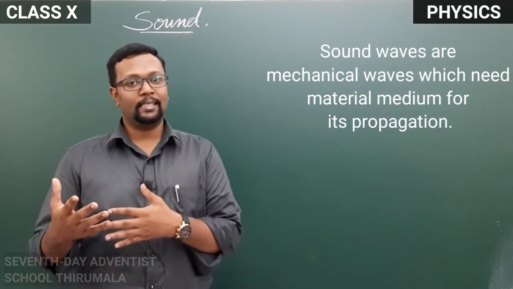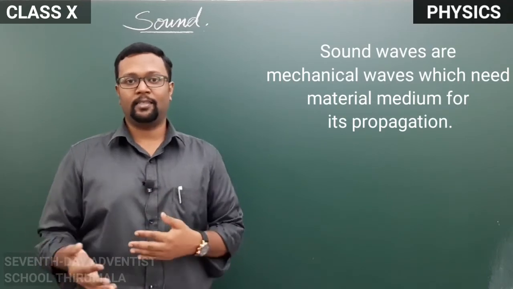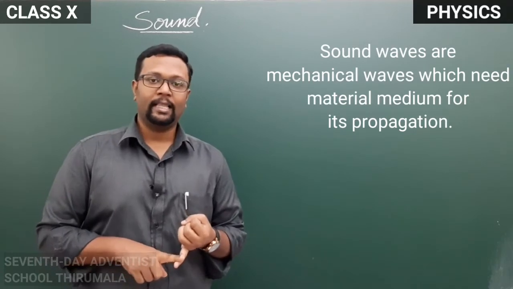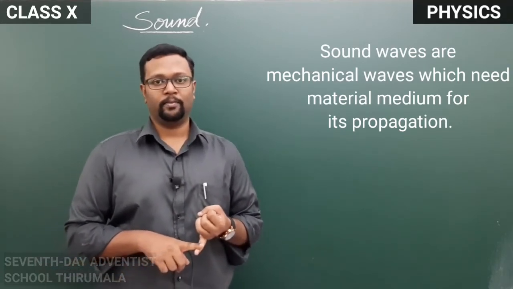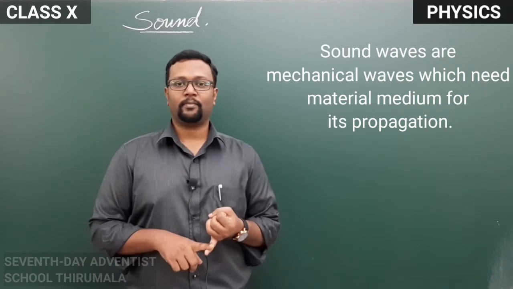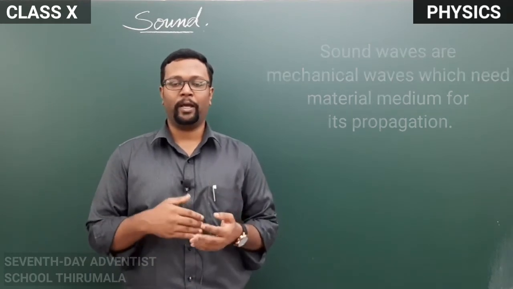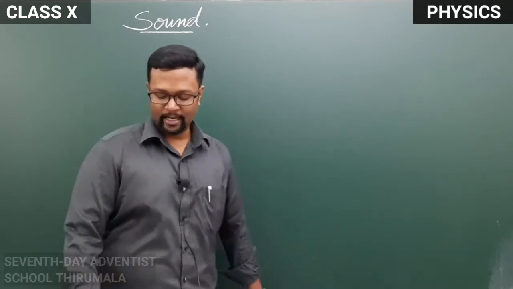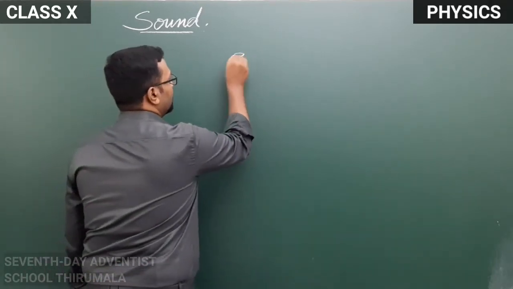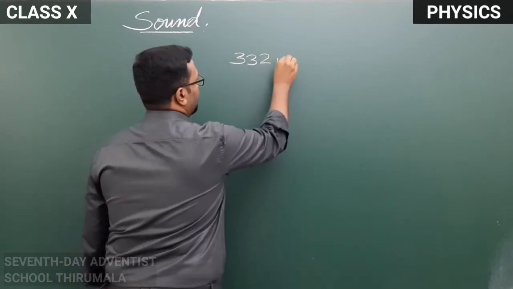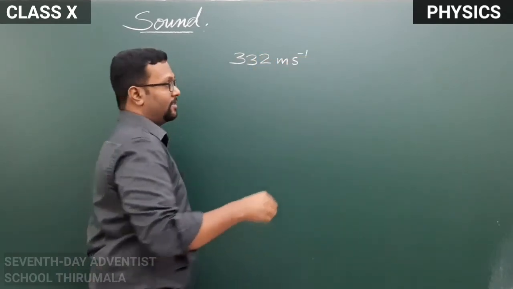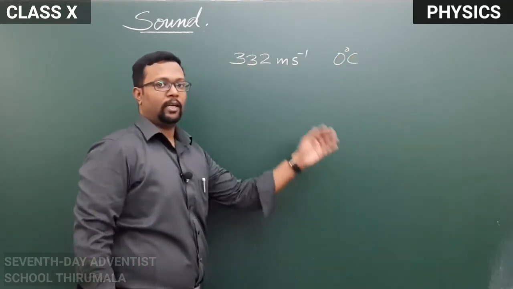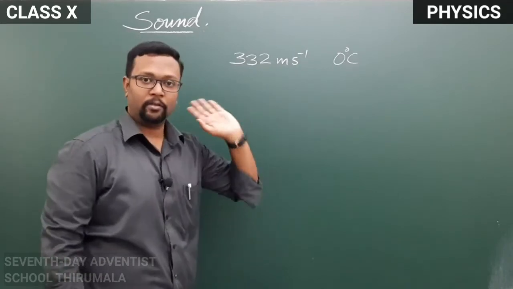The more dense the medium is, the faster the sound can travel. That means sound can travel faster through iron than it can travel through water. Sound travels at a lesser speed in air when compared to that of water. The speed of sound in air is nearly 332 meter per second at 0 degrees Celsius. So at this temperature, sound travels at a speed of 332 meter per second through air.